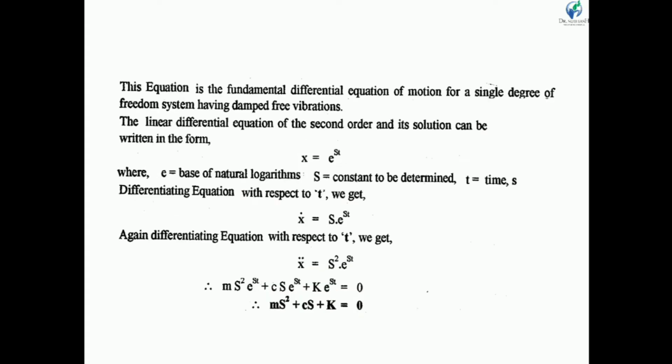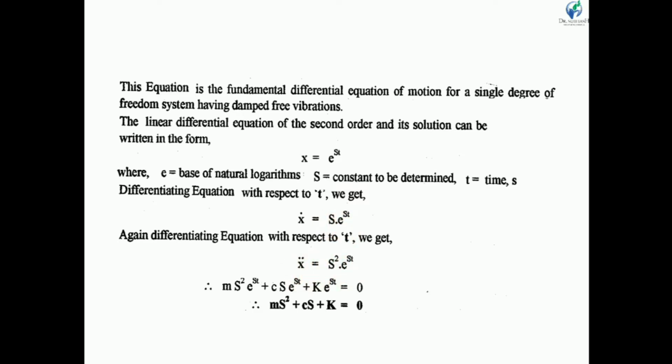So the solution of the differential equation is x equal to e raised to st. If we differentiate this equation with respect to time, then x dot is equal to capital S into e raised to st. We know that the differentiation of e raised to st is e raised to st into s. So we write x dot is equal to s into e raised to st. If we again differentiate this equation, then we get x double dot is equal to s square into e raised to st.